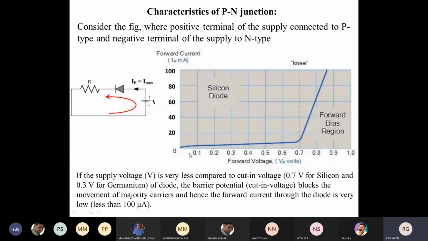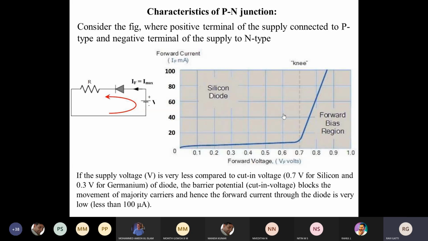And now you need to see what a knee voltage is. The knee voltage for silicon, I told you, is 0.7 volts, that is a cutoff voltage, and for germanium it is 0.3 volts. If the input voltage is greater than 0.7 volts for the silicon diode, then the diode will start conducting and you will be getting the waveforms like this. Similarly, if you have taken germanium, and the input voltage is greater than 0.3 volts, then the diode will start conducting in this manner.